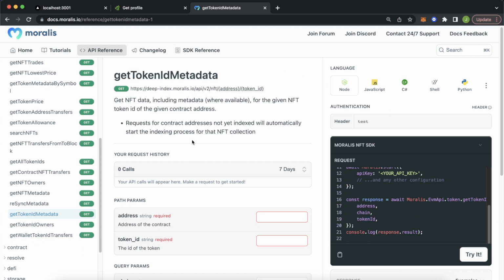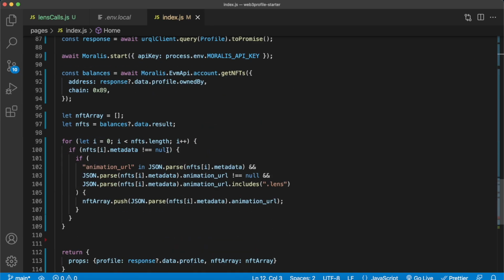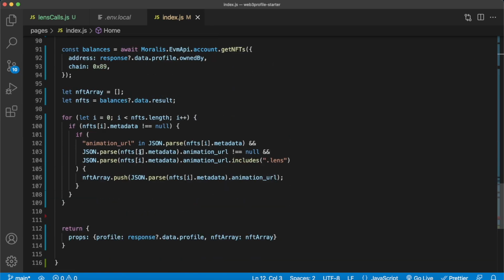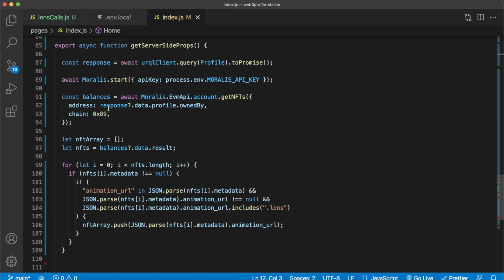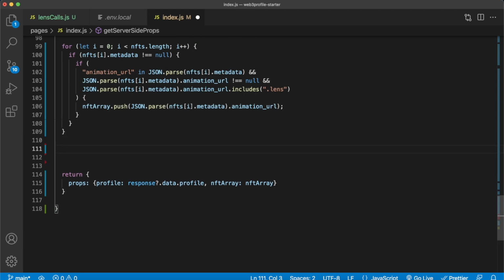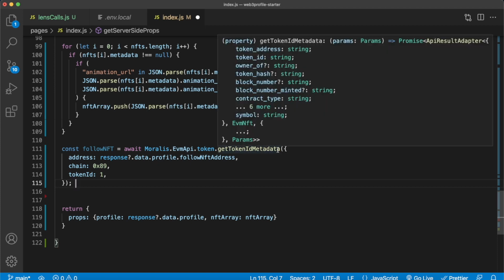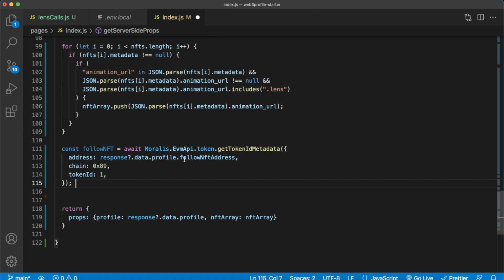So now if we jump back in to Visual Studio Code, we already have imported Moralis and we have this functionality in getting our server-side props. So we basically have to make a similar call as over here we did with the user's NFT balances. Let's add it over here above our return statement. Let's create a variable called follow NFT, which awaits the Moralis EVM API token method to get our token ID metadata endpoint with the follow NFT contract address, Polygon network chain ID, and the token ID 1.